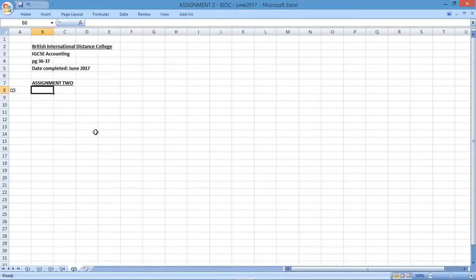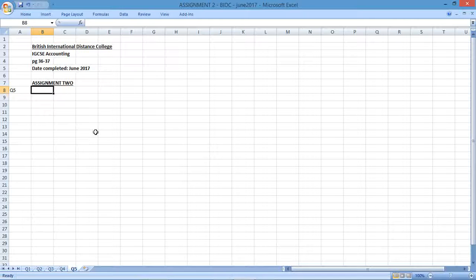Their solution could probably differ a little bit to ours in terms of the journals that we're going to be creating. If I look at the actual transactions, I need to understand what is the focus here. Is it cash or is it credit as well? We know they said balance the cash book, but let's see what they have in the actual transactions. So I'm scanning the transactions to see what we have. They said capital, so that's contribution, then paid rent, that's a cheque. Bought goods on credit. See, there's the keyword. When I see the words on credit, I know there are credit transactions here as well.